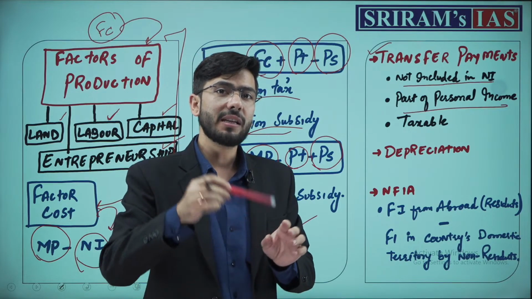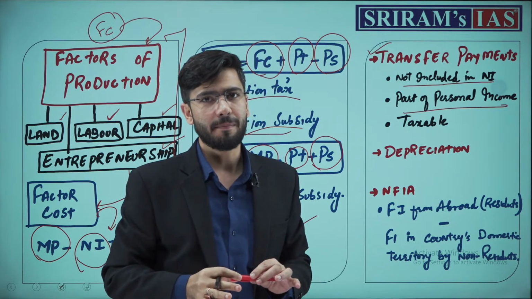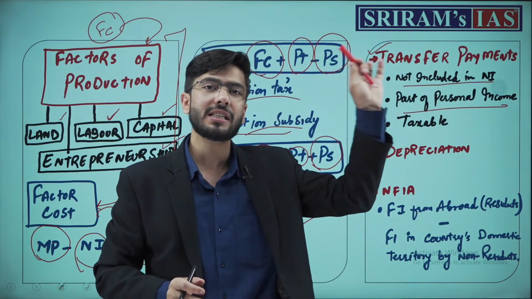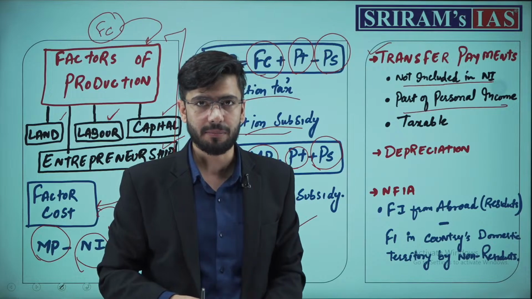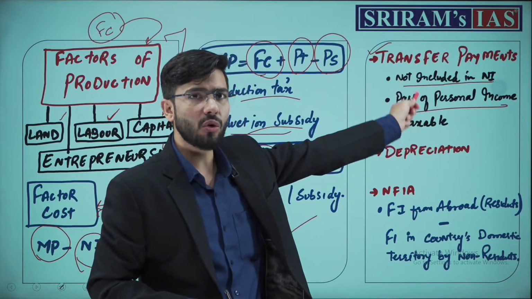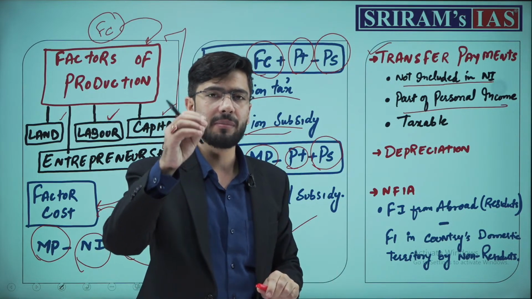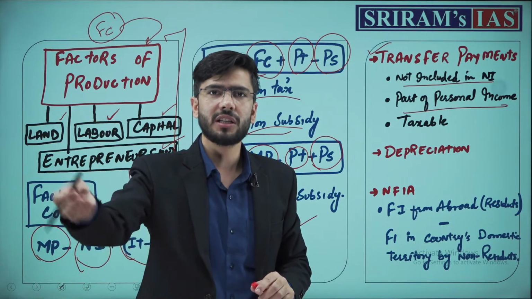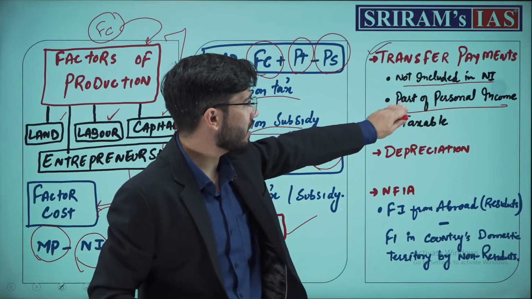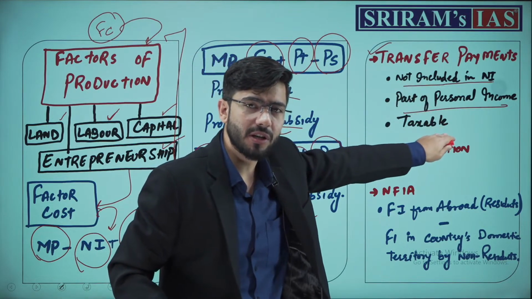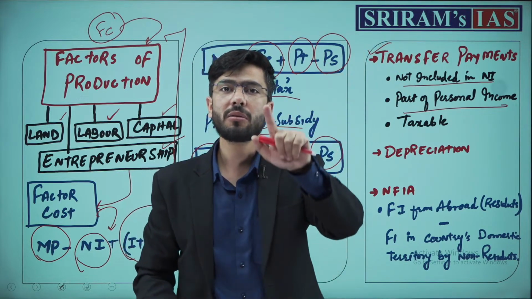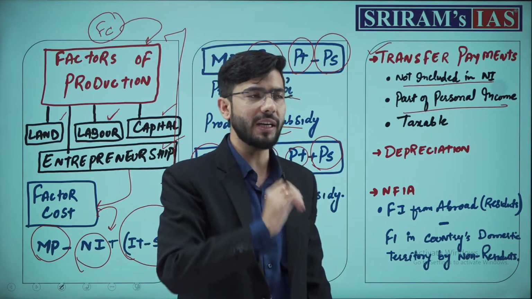Now understand, the person has added value to this pen and that value addition caters to the salary of that person, and that is his income. Now any amount which comes to you, that is the transfer payment, or anyone who is giving you grant, aid, compensation, subsidy, that is a part of personal income and that will be taxed, but remember that it is not a part of national income. It will not be included in national income.